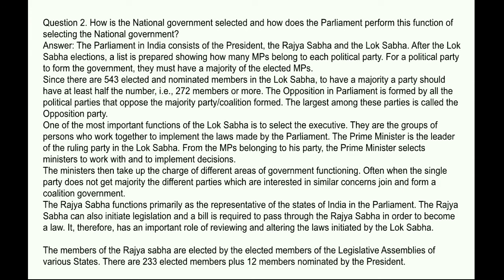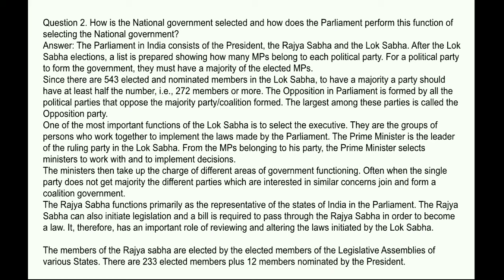Next question: how is the national government selected and how does the parliament perform this function of selecting the national government? Answer: the parliament in India consists of the President, the Rajya Sabha, and the Lok Sabha. After the Lok Sabha elections, a list is prepared showing how many MPs belong to each political party.